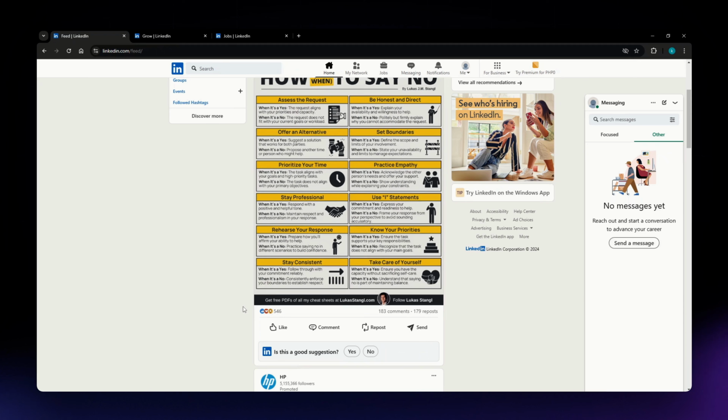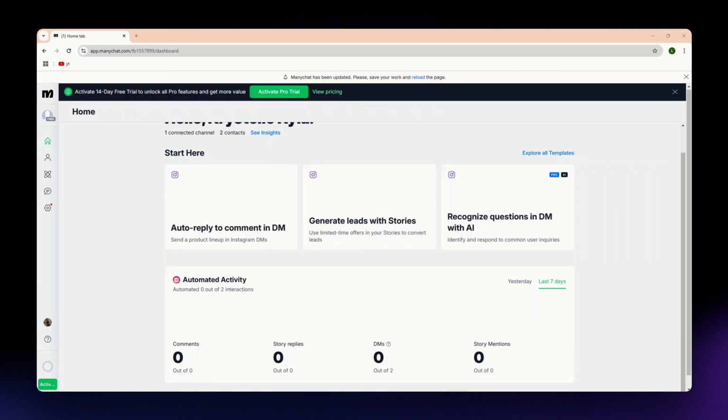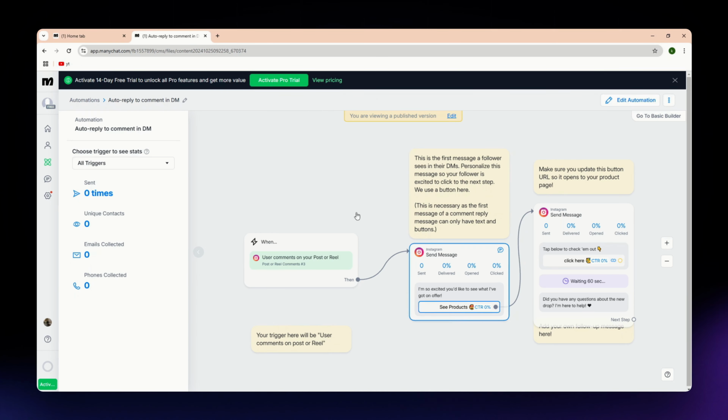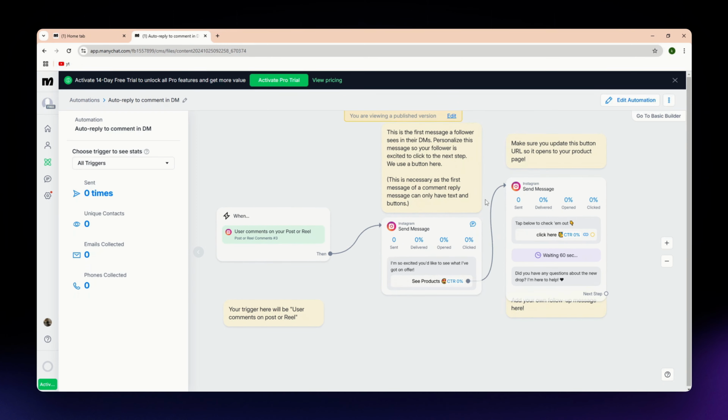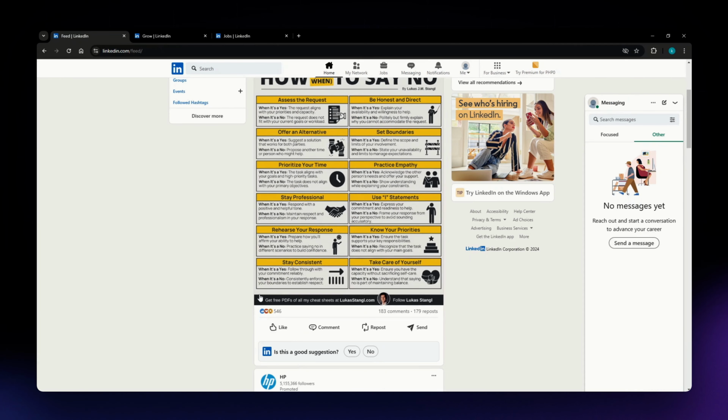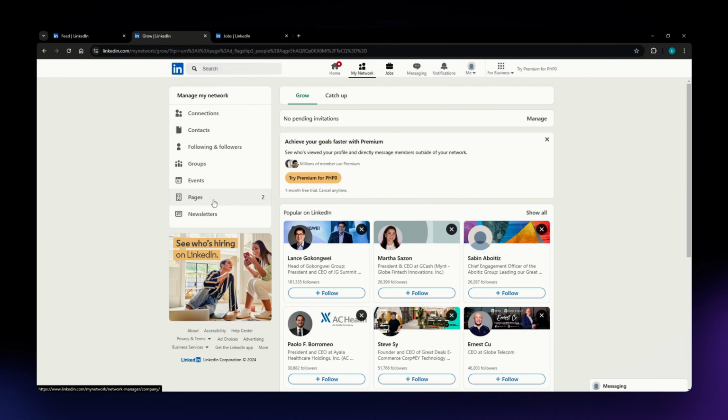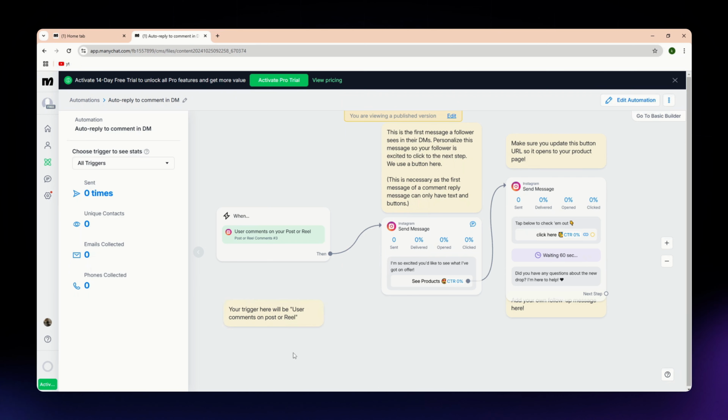So let's start by looking at what each platform offers. So now, ManyChat is designed for building chatbots on Messenger, Instagram, and also WhatsApp. It is known for automating conversations and also engaging leads. Now, on the other hand, LinkedIn is a networking platform built for professional connections, job searching, and also B2B marketing. So it is great for organic reach and personal engagement with decision makers. While ManyChat focuses on automated messaging, LinkedIn is all about building personal connections in the professional world.